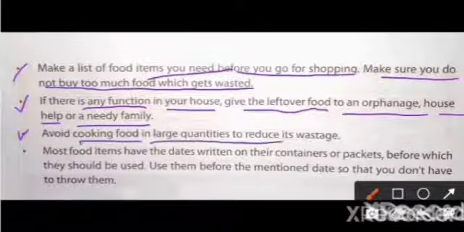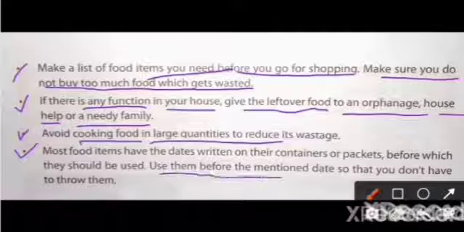Okay. The next one is, most food items have the dates written on their containers or packets before which they should be used. Use them before the mentioned date so that you don't have to throw them.